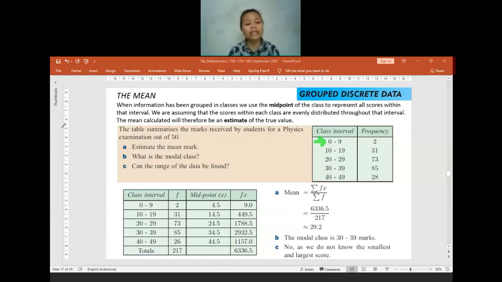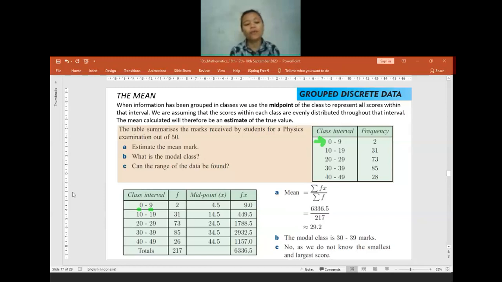What is fx? In here, the f will be the frequency. The x will be for the data. But since the data is given in an interval or range, we don't know the exact value. We need to find the midpoint. How do we find the midpoint? You have to add 0 and 9 and then divide by 2. So you do 0 plus 9, which equals 9, and then 9 divided by 2, you will have 4.5.